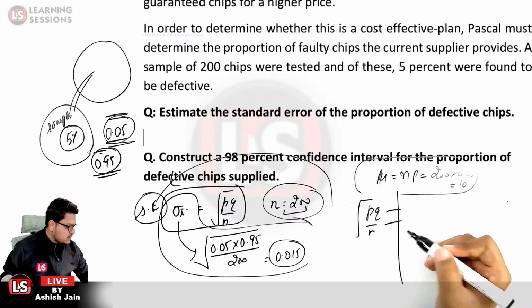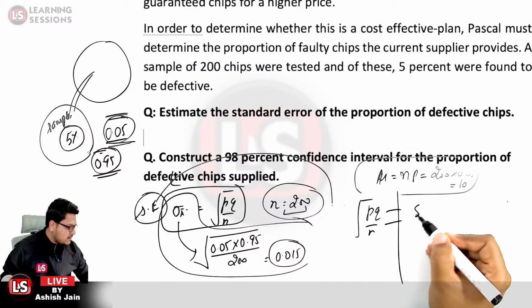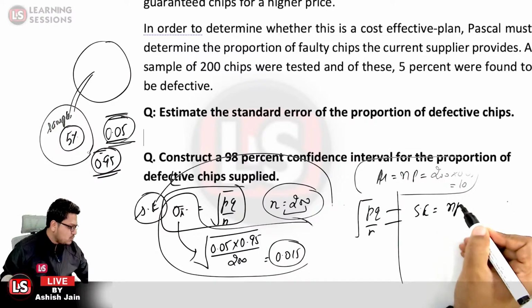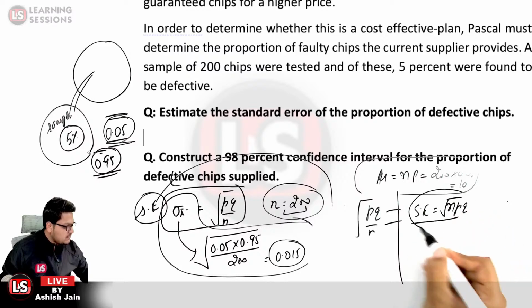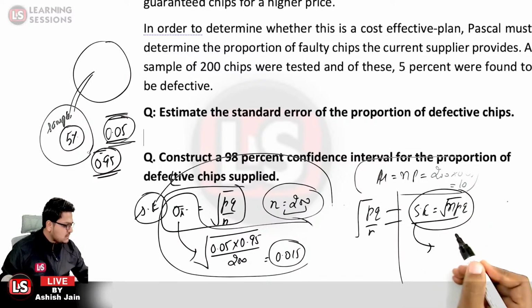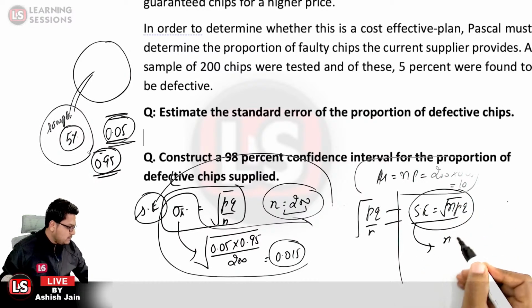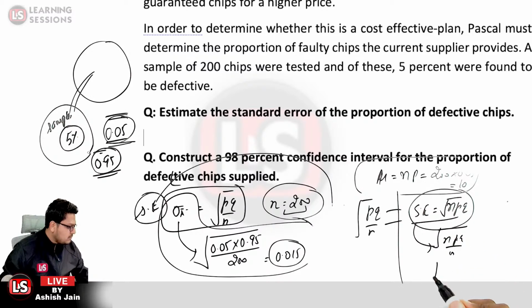The standard deviation was equal to under root of NPQ. But for the purpose of converting the proportion to the number of successes, we'll be dividing it by N. So NPQ divided by N will become under root of PQ divided by N.